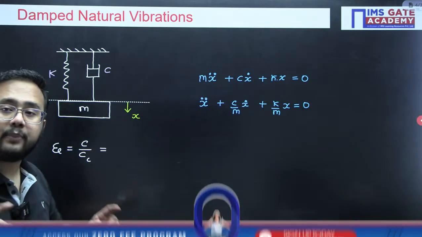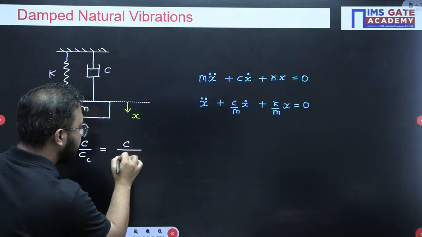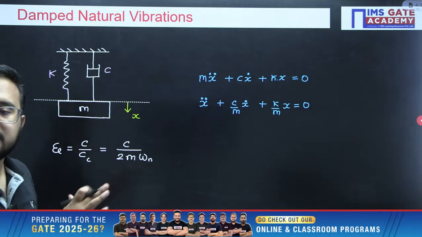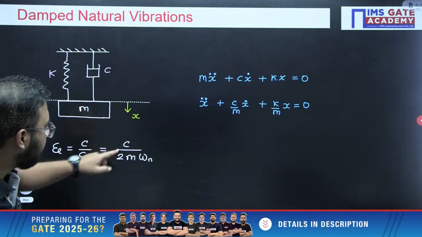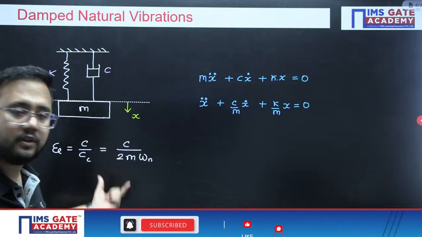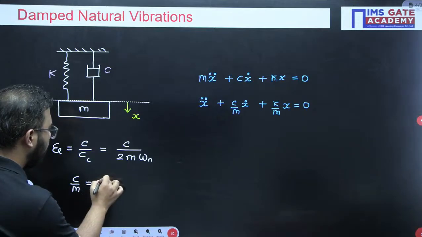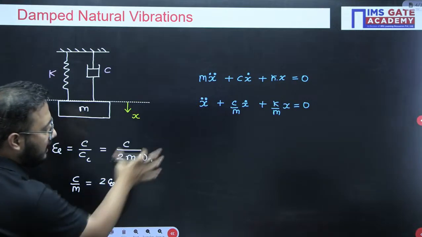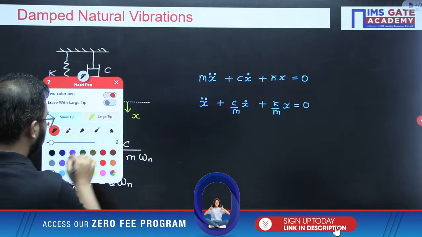Now, the damping coefficient is C. What is Cc? Cc is the critical damping coefficient, which can be written as 2m omega n. So I am directly writing the formulas here, which are very important for the vibration analysis part. Damping ratio is C divided by 2m into omega n. 2m omega n is the value of the critical damping coefficient. So what is the value of C by m we can write here? C by m can be written as 2 into damping ratio multiplied by omega n. The same value I can substitute here so that the equation changes into this format.